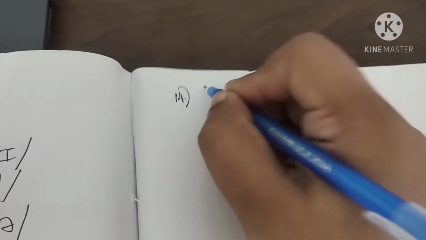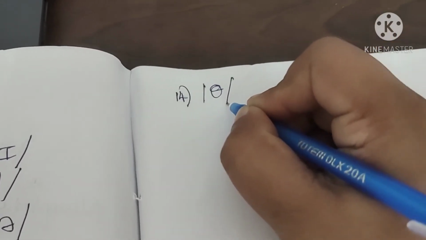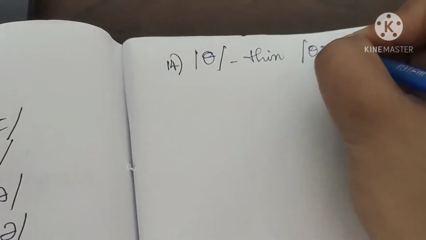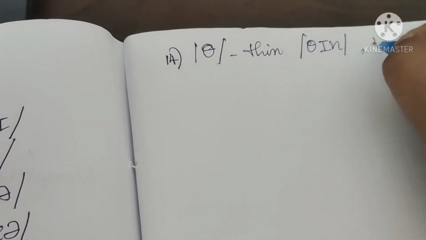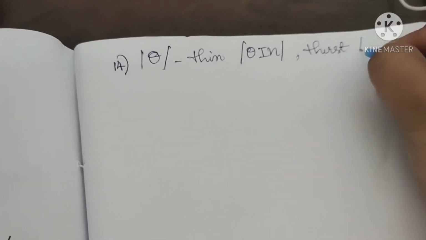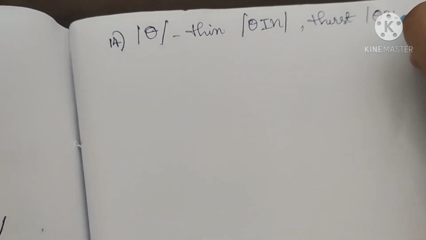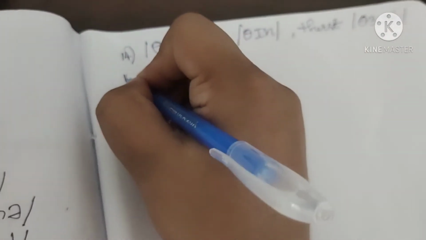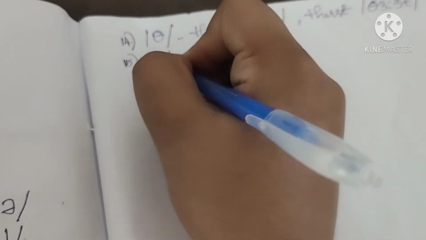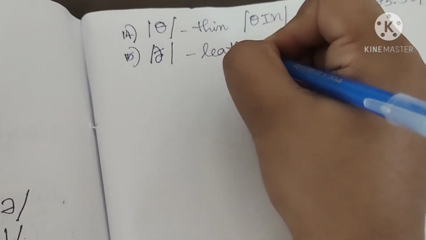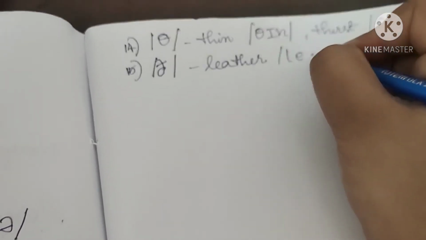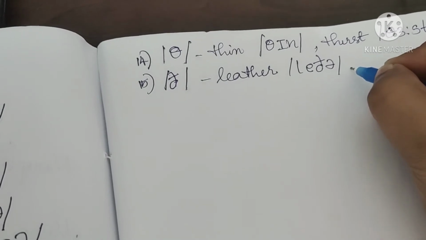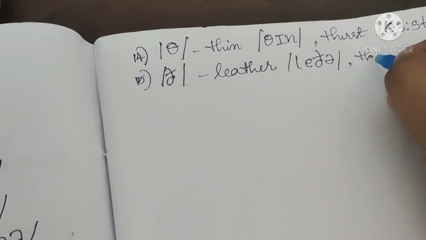Next we are going to study the, which is similar to theta symbol that we study in maths and all. Tin. The, I, n. Thirst. The, s, ch. Thirst. Next we have the, as in leather. L, the, leather. That.